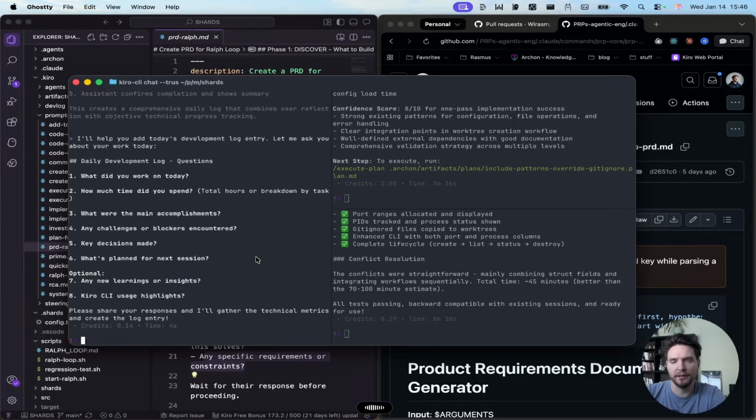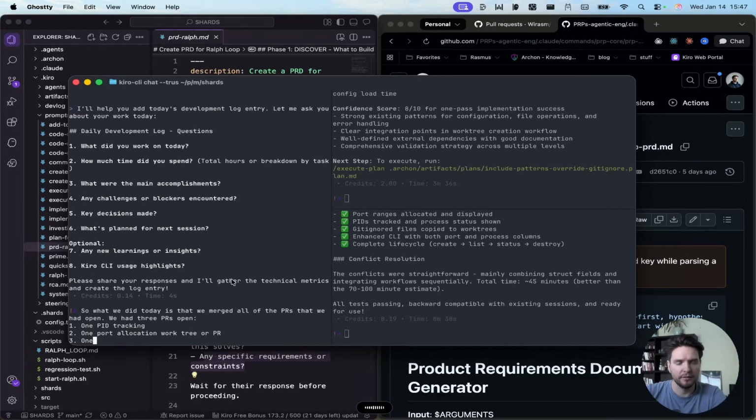So what we did today is that we merged all of the PRs that we had open. We had 3 PRs open, one PID tracking, one port allocation work PR, and one include patterns. So those are the 3 PRs that we merged in. We ran regression testing. We ran a regression test script. It all passed. We ran some manual testing where we actually had the Kiro CLI run all the tests for us, making sure that our CLI works as expected, tracking works, all of the new features work.